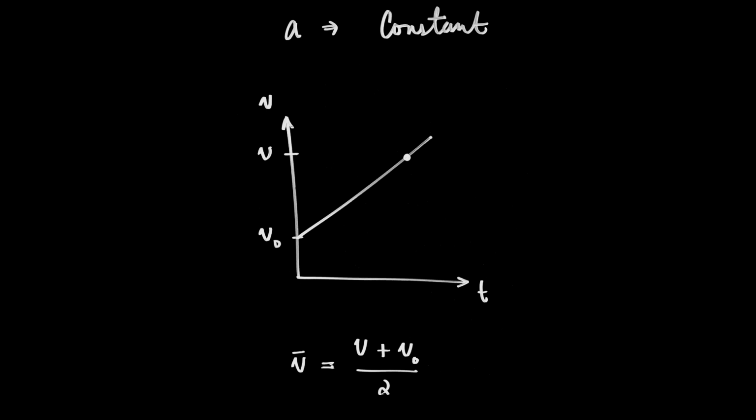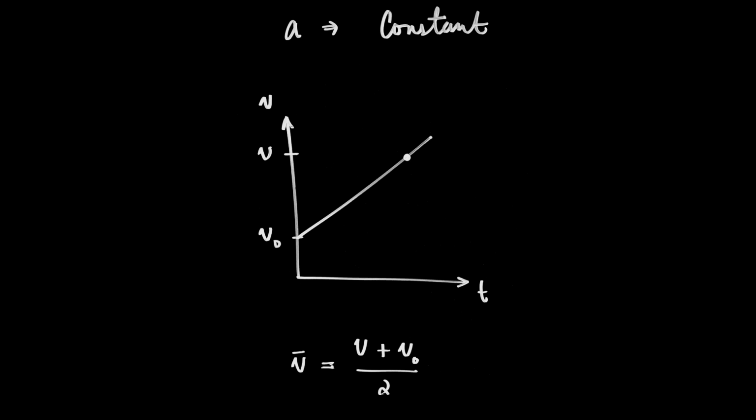Well, in this case, I do. Since I've assumed that the acceleration is constant, then I know that what happened in between was that the velocity increased by equal amounts in equal intervals of time. Because acceleration is the number of meters per second. And if it's constant, then I add the same number of meters per second in every second. It increases in a linear way. That's why it looks like a line on the graph.